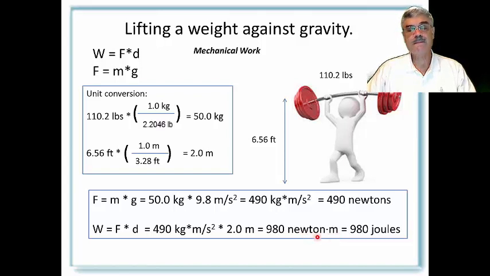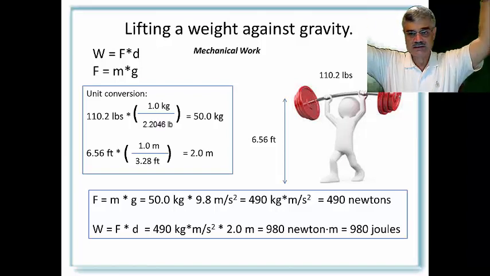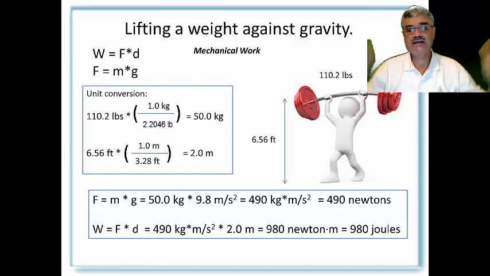Newton meters. Now, Newton meter is also a little complicated to say, and so there's another unit of measure called a joule. Joule is actually a measure of energy, getting back to the topic of this lecture. So, in other words, to lift a 50-pound mass 2 meters above your head takes 980 joules of energy.